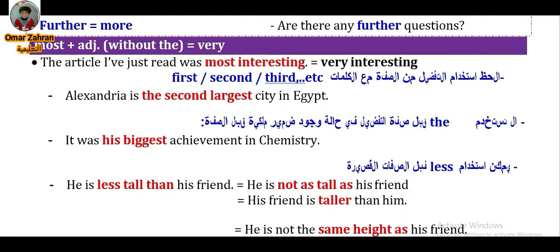Also, we can use possessive adjectives instead of the, as in the example. It was his biggest achievement in chemistry. His here is a possessive adjective. We use it instead of the. It was his biggest achievement in chemistry.